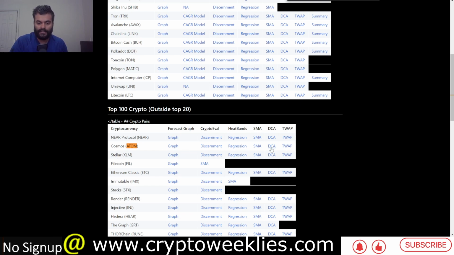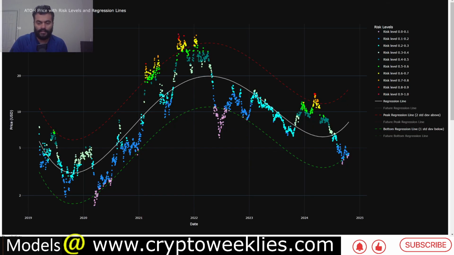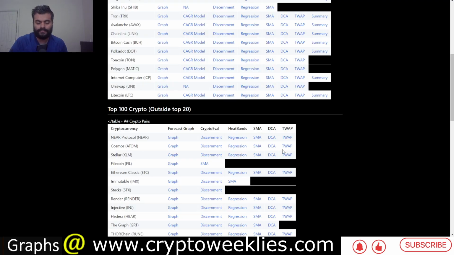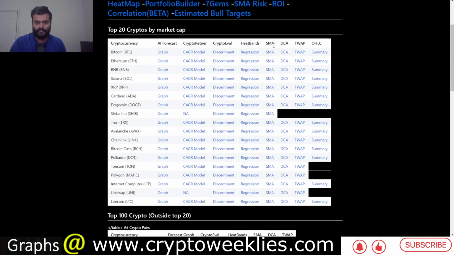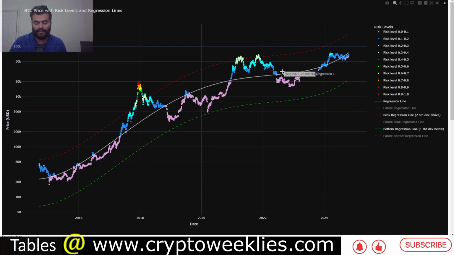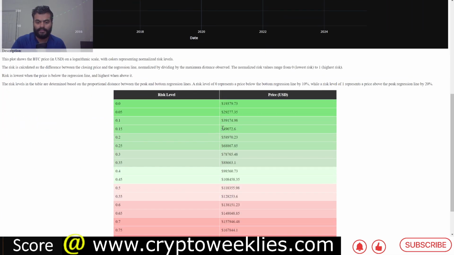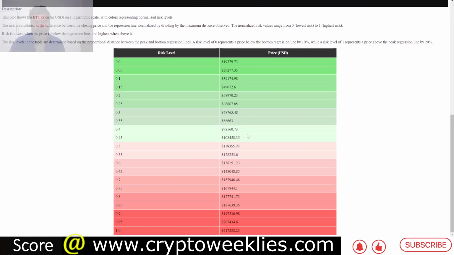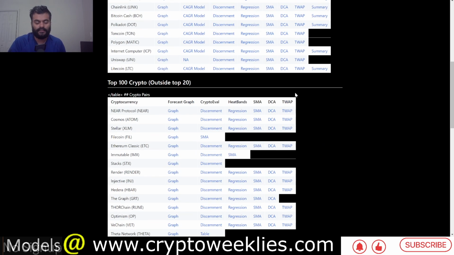The DCA model that we discussed is available on this screen or on this URL over here. Also, this model is available for all major cryptocurrencies. For example, for Bitcoin, same risk reward based analysis. Right now, price action is between 0.2 and 0.25 risk, Bitcoin under 69k, a theoretical peak forecasted by this model at around 217k for BTC. So you get the idea.